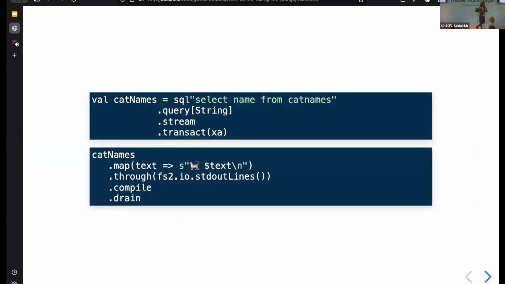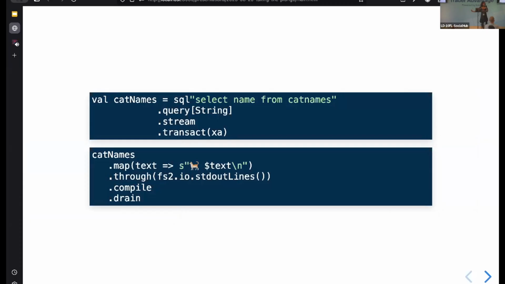Well, there are very many libraries in the type level ecosystem for working with different things. And we're going to use a library called Doobie to stream our data from our database. This is how you might write a very simple query with Doobie. And you can create an fs2 stream just by calling .stream. And what you will get back is a stream of cat names.